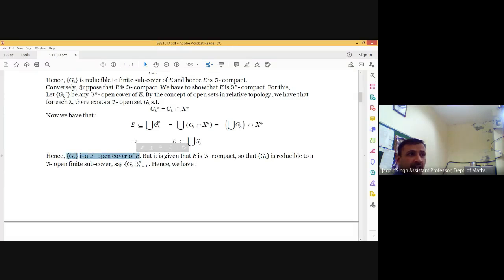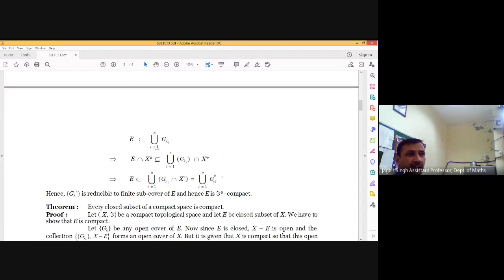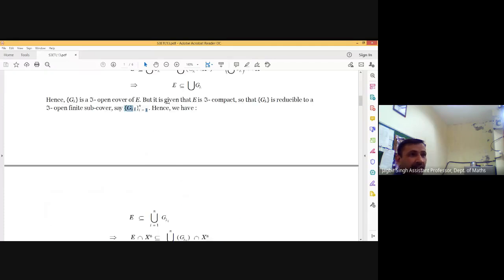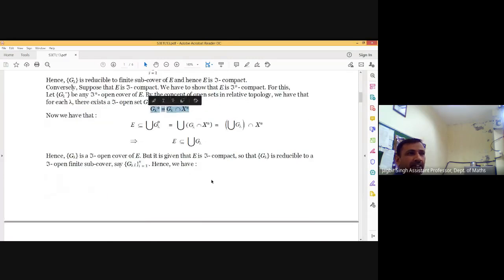But this time we are assuming E is T compact. Hence, this open cover must be reducible to a finite subcover, say G lambda i, i from 1 to n. And so E is contained in union i from 1 to n G lambda i, intersecting both sides by X star. E intersection X star is E because E is a subset of X star, and it is contained in union i from 1 to n G lambda i intersection X star, and this set is adjoined to the G lambda i star.